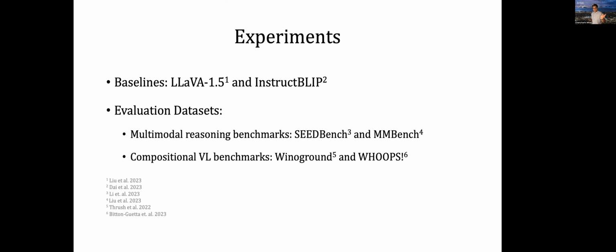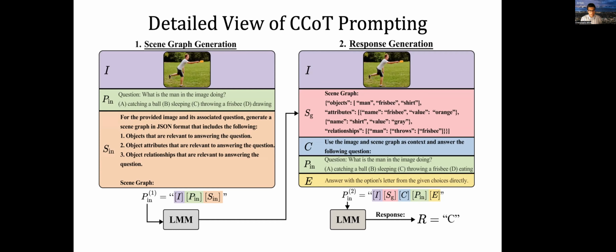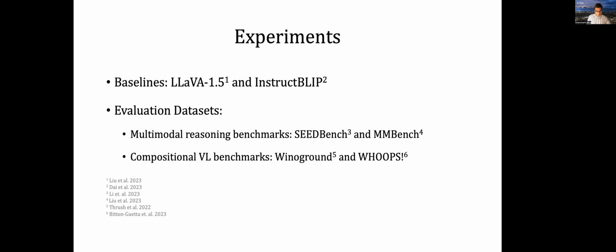So I guess one way to view this is that compositional LMMs are generating scene graphs. So we bypass the problem of obtaining annotations, and also our method is a prompting method, so it does not require fine-tuning. So it avoids issues of forgetting as well as compute costs and things of that nature. So it's a lightweight method of making LMMs more compositional. And as we'll see, this also improves performance on general vision and language tasks.